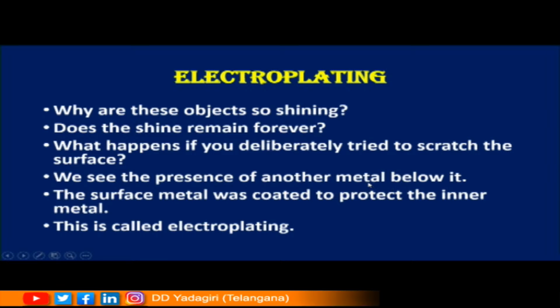So the upper cover is shining, but inside there is some other material which is not very attractive or very shiny. The surface metal was coated to protect the inner metal. So the metal on the surface is another metal which is coated on the inner metal to protect it. Okay, children? This phenomenon or this process is called electroplating.